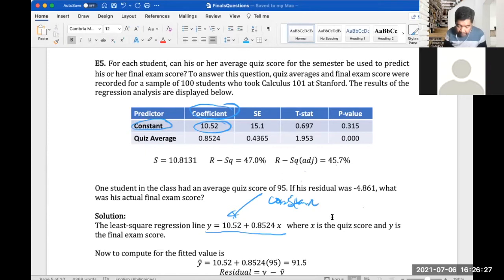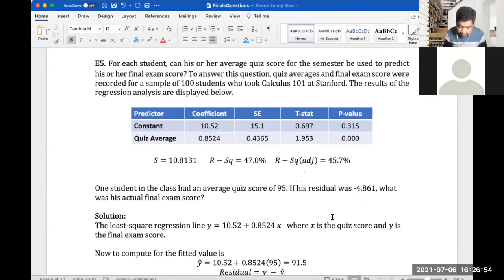And then we have 0.8524, which is your quiz average coefficient, like your slope, right? So 0.8524 times the variable x, where x is the quiz score and y is the final exam score. So there's a given quiz score here, which is 95.